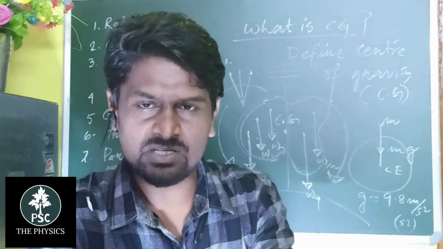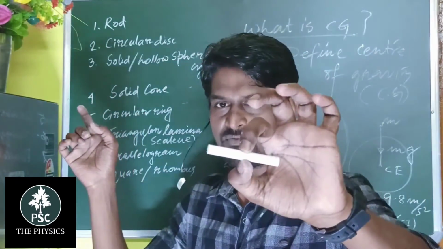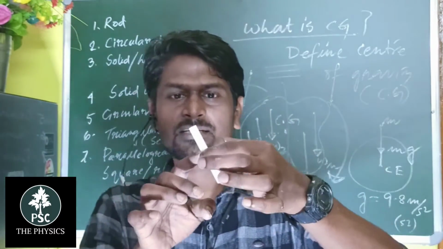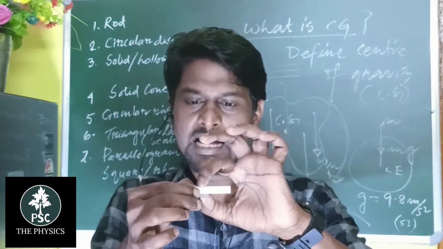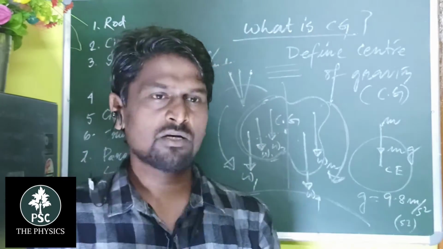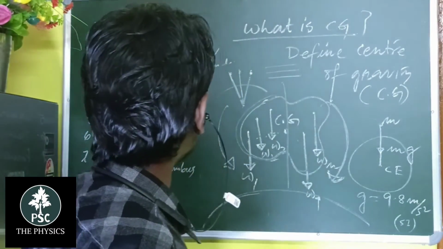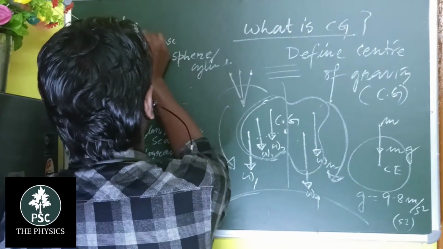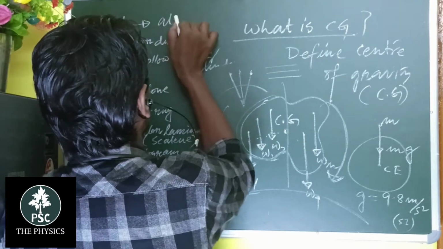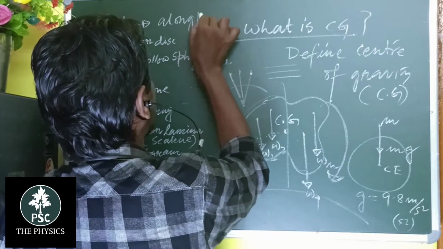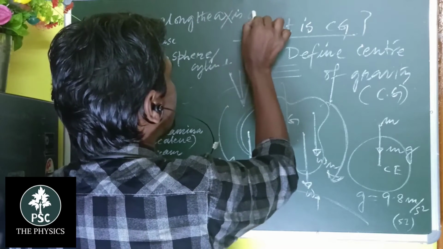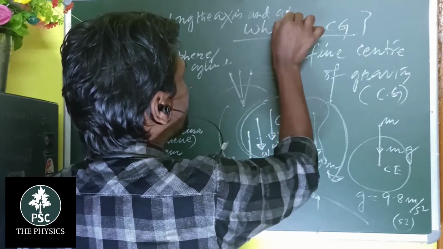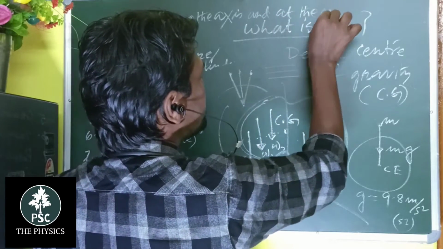Where does the center of gravity lie for a rod? This is a regular shape. So it is along the axis of the rod and at the midpoint of the rod.